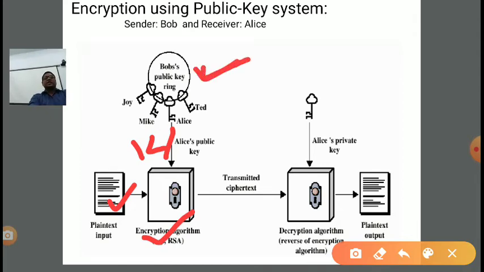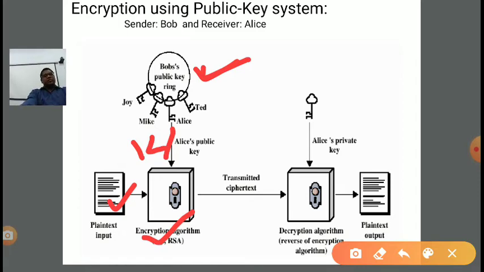The sender's public key ring means that every time a sender wants to send a message to a receiver, first the receiver, then Bob's public key ring is there. For every receiver there is a different public key. So suppose there are 4 receivers, then the sender Bob will have 4 public keys. So the public key ring is with the sender, meaning the sender has a set of public keys for every intended receiver.